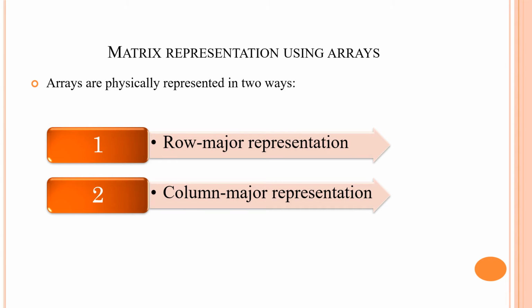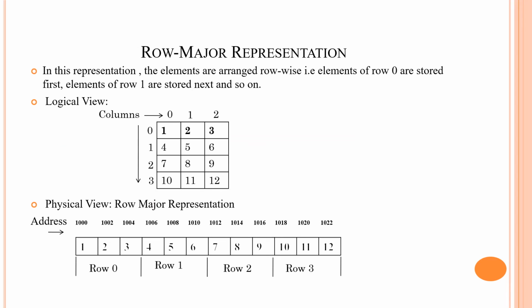Matrix representation using arrays. Here, arrays are physically represented in two ways. First is row major representation and second is column major representation. Row major representation. In this representation, the elements are arranged row wise. That is, the elements of row 0 are stored first, elements of row 1 are stored next, and so on.